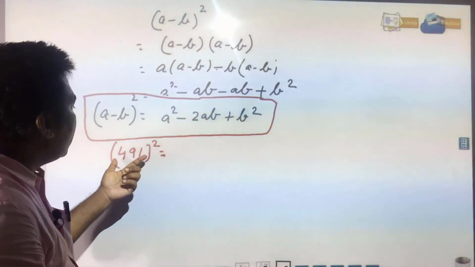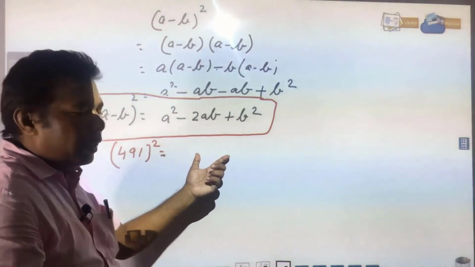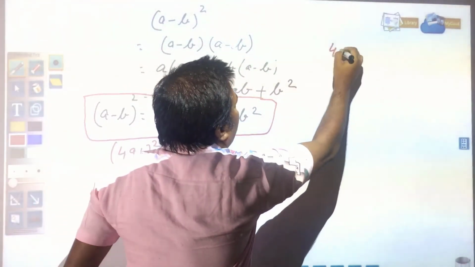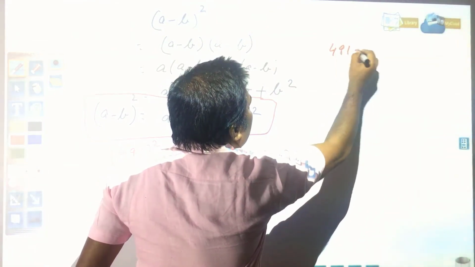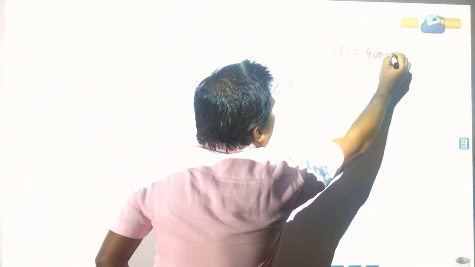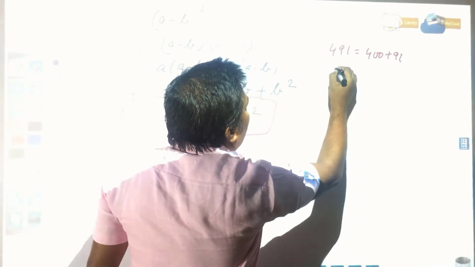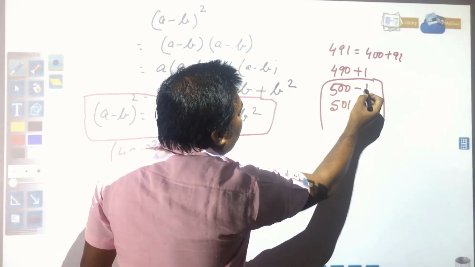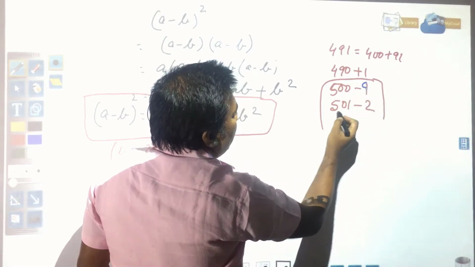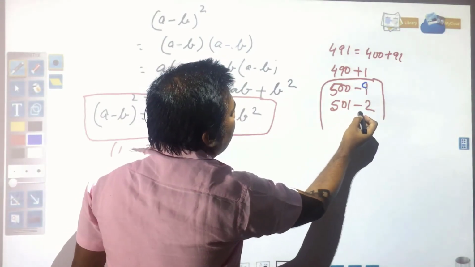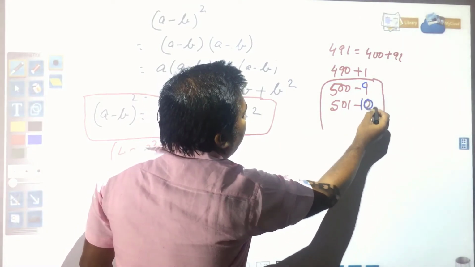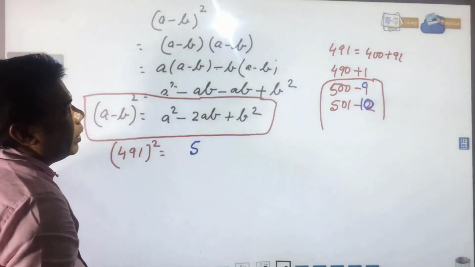See, 491 can be written in any form. It can be written as 400 plus 91, or 490 plus 1, or 500 minus 9, and in the same way this will be 10, like this we need to do.